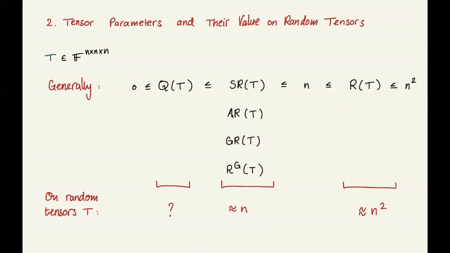And it's not very hard to see that for these other parameters in the middle, the value on a random tensor is roughly n, so it's equal to the natural upper bound on these parameters. However, for the subrank Q of t, it has been unknown what the value is on random tensors, and that's the gap we are filling here in our result.